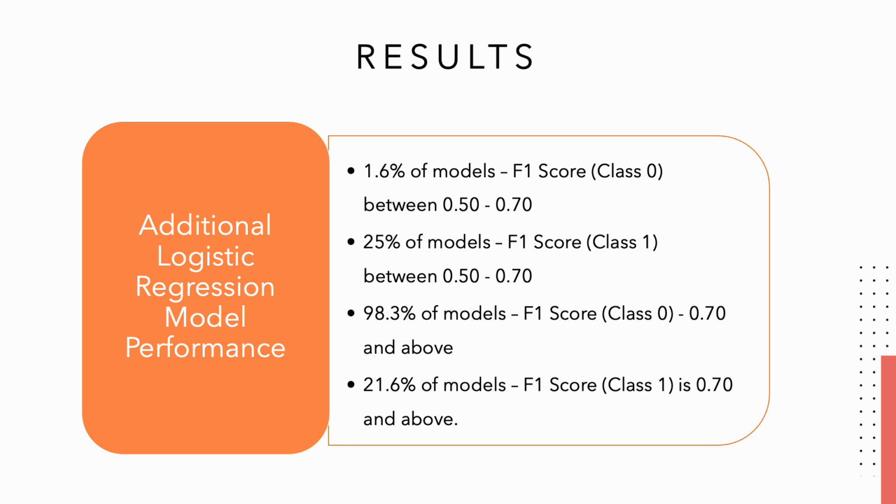Analyzing the performance of the additional logistic regression models, we found that 1.6% of the models have an F1 score between 0.50 and 0.70, and 98.3% of the models have an F1 score of 0.70 and above in predicting class 0. For class 1 predictions, 25% of the models have an F1 score between 0.50 and 0.70, and 21.6% of the models have an F1 score of 0.70 and above.